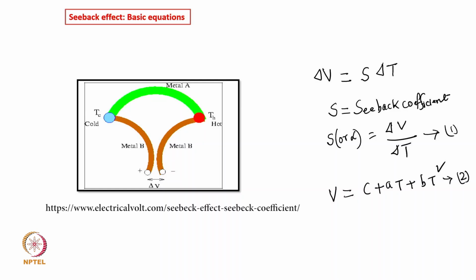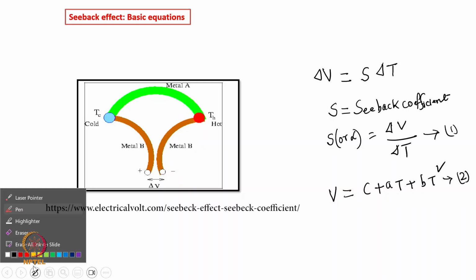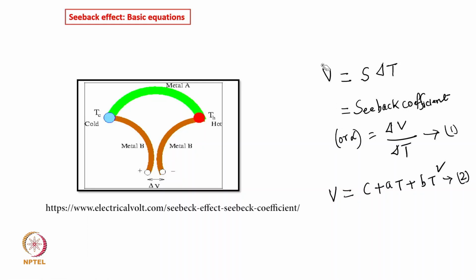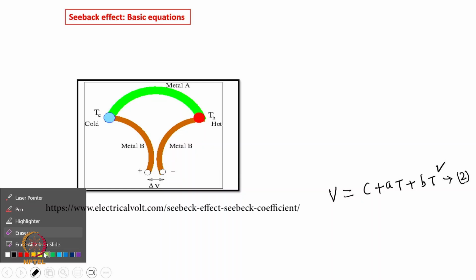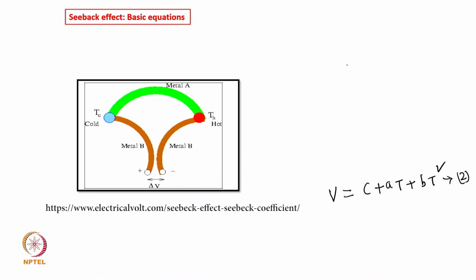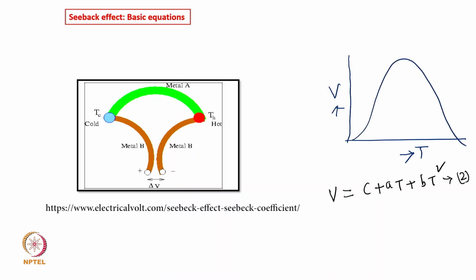So it is sort of parabolic variation. So if I just look at this variation, which follows this equation, then it will be something like, if this is the temperature difference between the two junctions, and if this is the voltage, then this is parabolic. Okay.